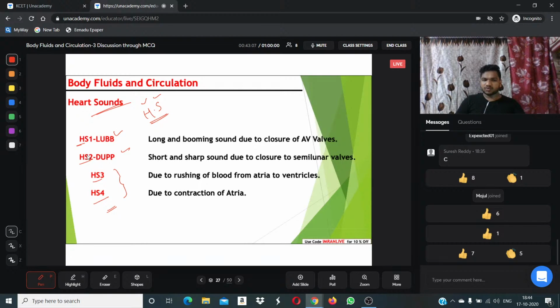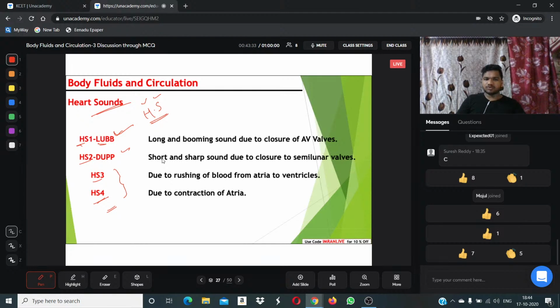Not only heart sound 1 and heart sound 2, we have heart sound 3 as well as heart sound 4 also. First concentrate on heart sound 1, that is the LUB sound, lub. So the spelling also we have to remember. A question can be framed: which kind of sound is made during heart relaxation? So concentrate on the screen.